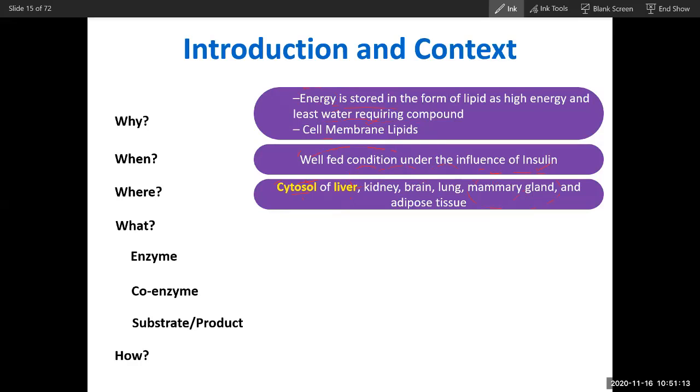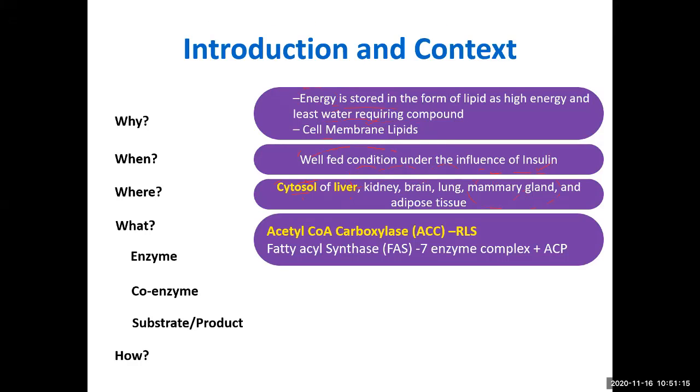And that is why I have marked it in a different color, yellow. So now you can see it is a very easy process. There are only 2 enzymes, and the first is the rate limiting enzyme. The enzyme is a carboxylase. Whenever a carboxylase comes, you have to remember it requires biotin. This is A, B, C. A carboxylase is an enzyme that adds carbon dioxide as a carboxy group, utilizing ATP and biotin.